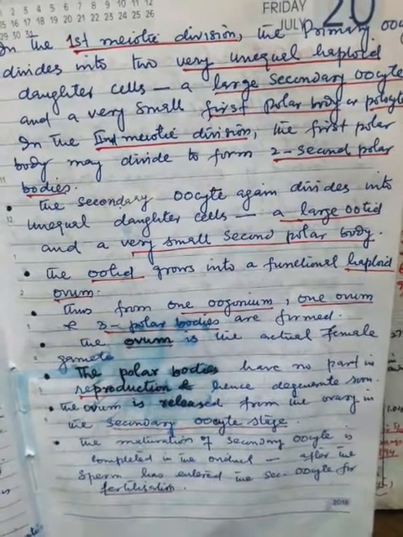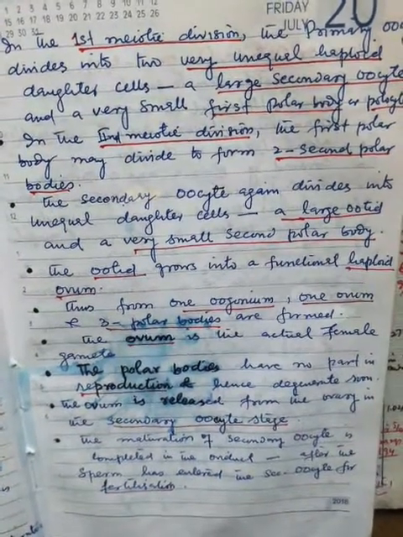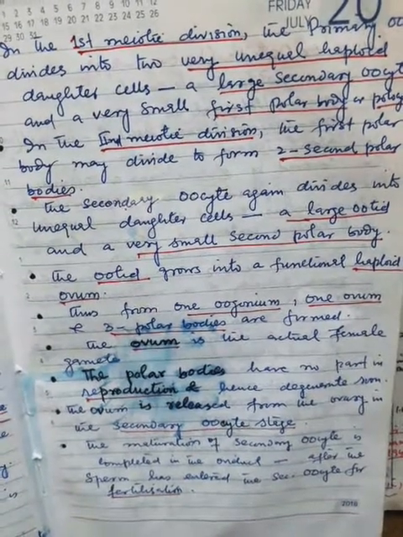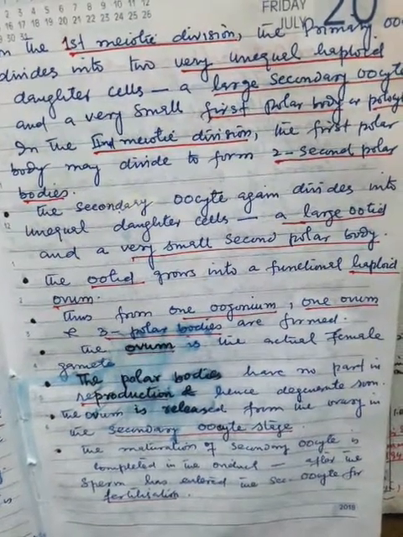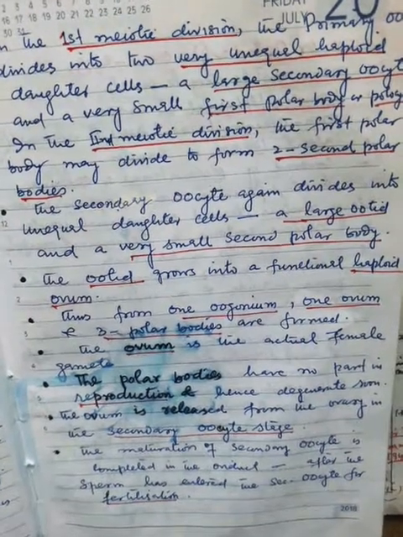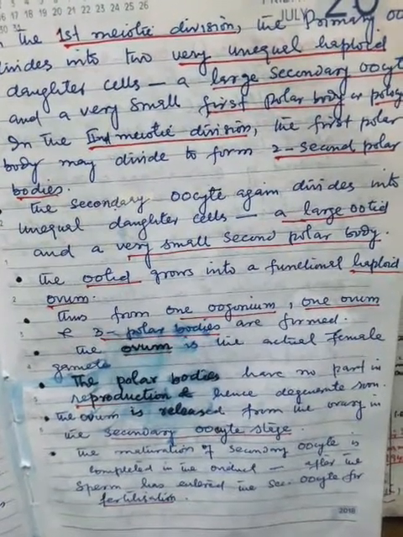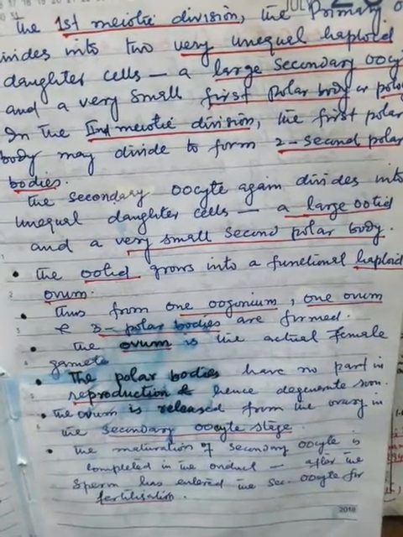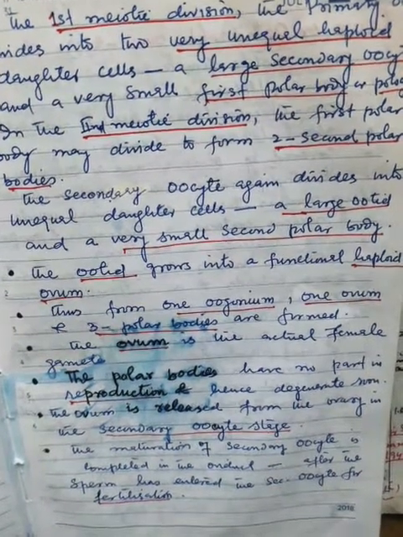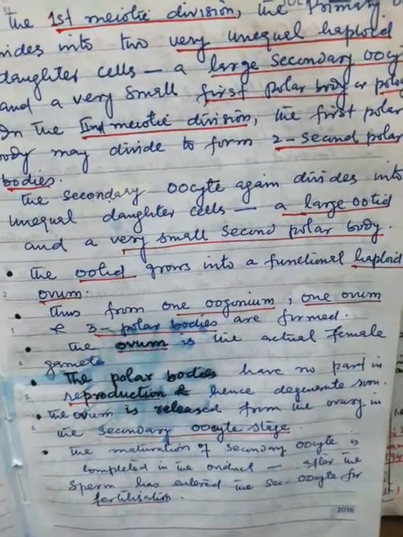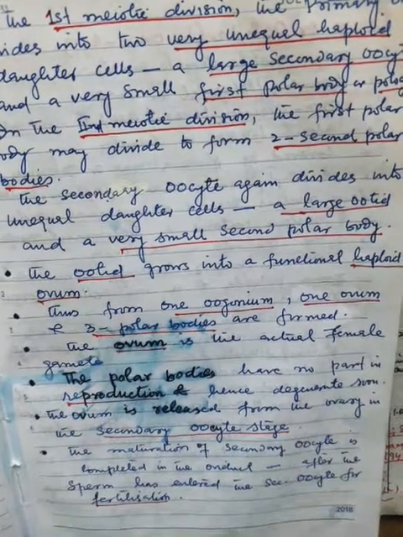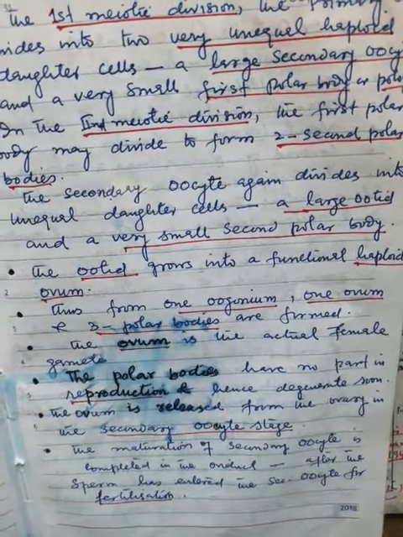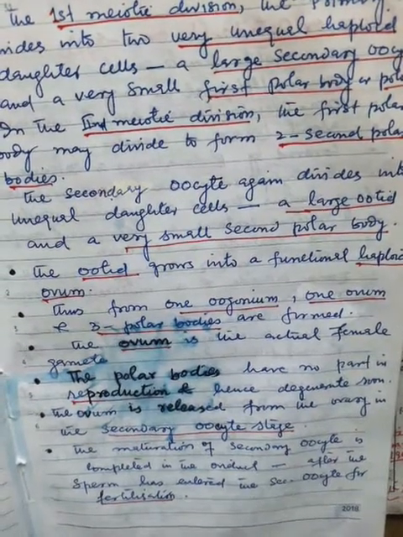In the second meiotic division, the first polar body may divide to form two second polar bodies. The secondary oocyte again divides into unequal daughter cells, a large ootid and a very small second polar body. The ootid grows into a functional haploid ovum. Thus, from one oogonium, one ovum and three polar bodies are formed. The ovum is the actual female gamete.